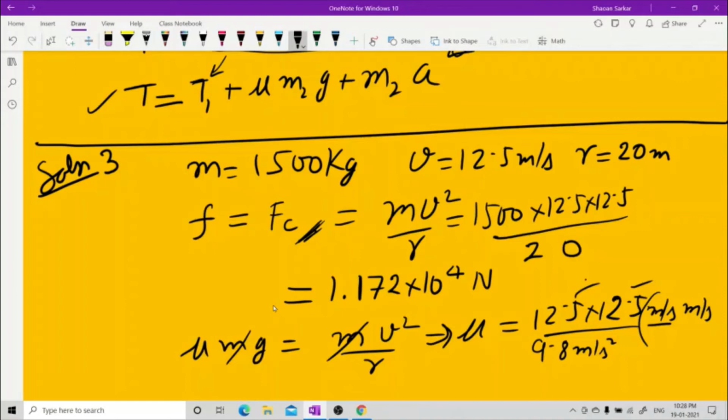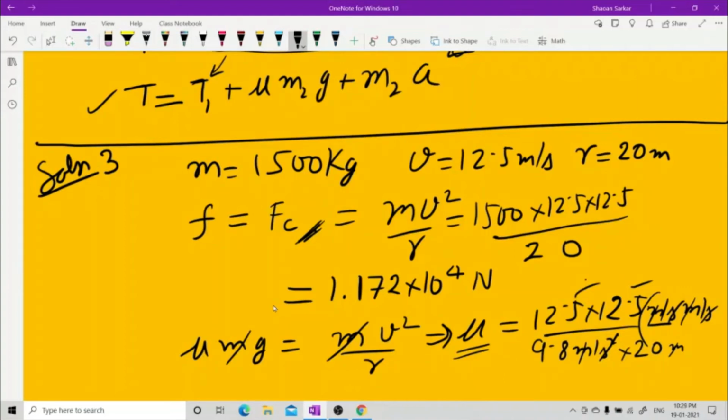G is there. This is V square by R, and G has come, and what you need is more. R is 20 meters. This second square and this second square cancels out. Meter and meter cancels out, because mu is unitless. Mu is unitless. Be very careful about your units. Don't mess up with your units.